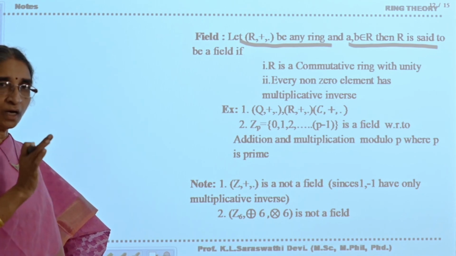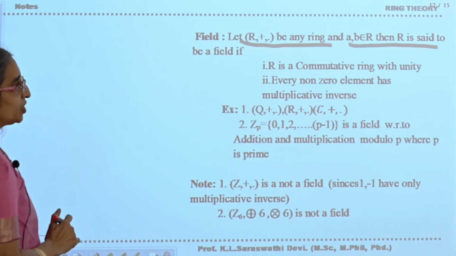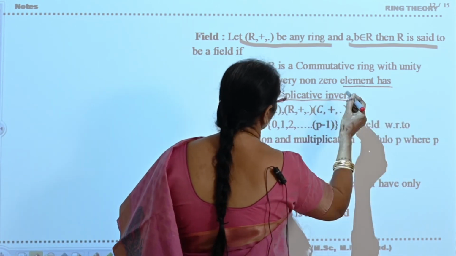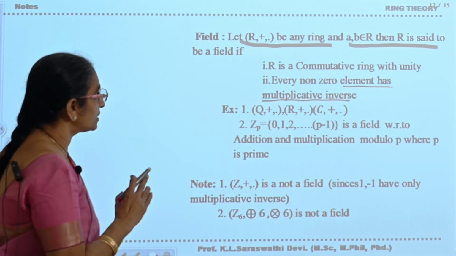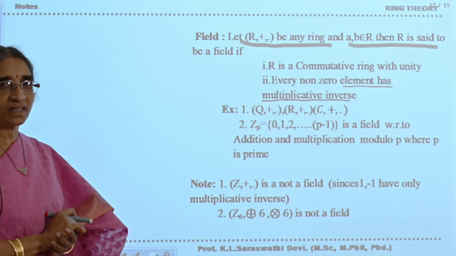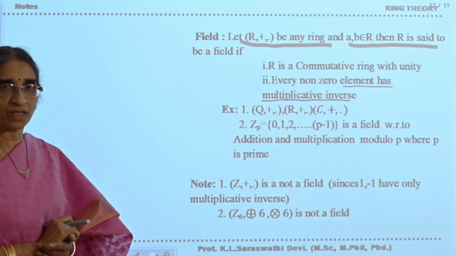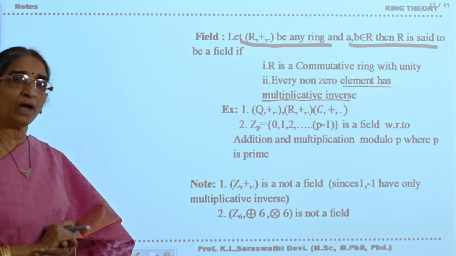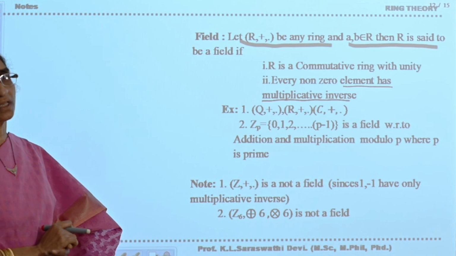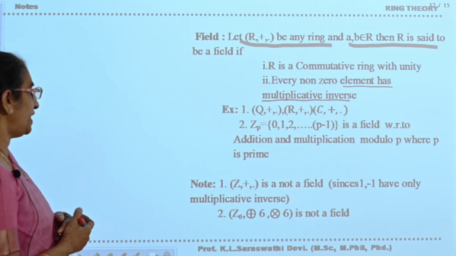Here you need not have any condition on 0 divisors, but every non-zero element should possess its multiplicative inverse. Then you will say that it is a field. You can also say that for a field, (R, +) is an abelian group, (R, ·) is a semigroup, distributive laws should be satisfied, and with respect to multiplication, every non-zero element of the field should possess its multiplicative inverse. Then you will say that that ring is a field.